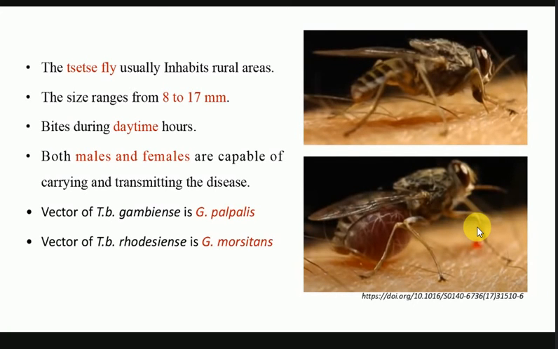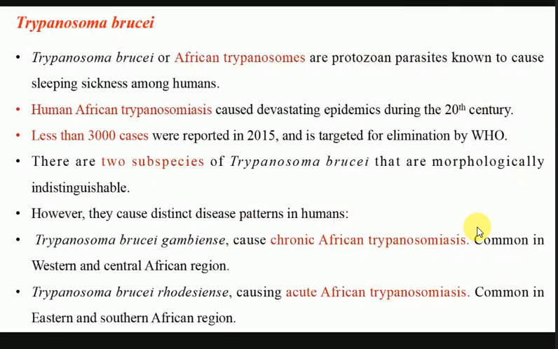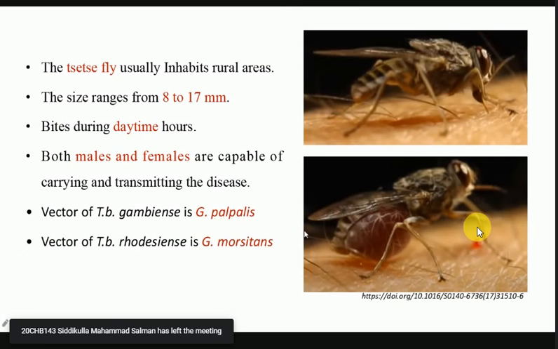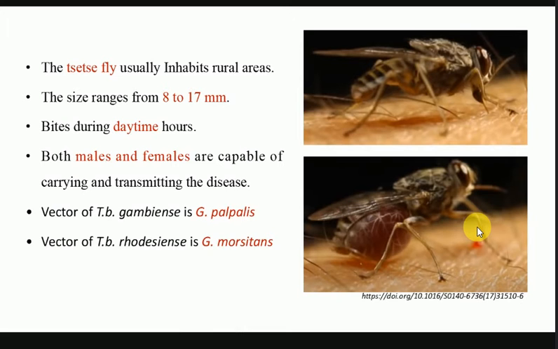So there is difference based on their location. That means Gambiense in the western and the central region, and also the type of disease caused. Gambiense is a chronic form of the African trypanosomiasis, as well as the vector is different. So there are three major differences between Trypanosoma brucei gambiense and the other one.